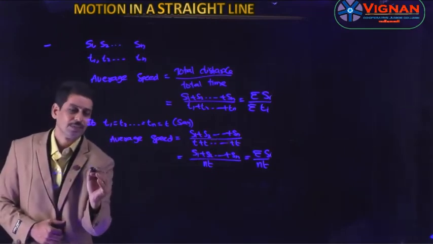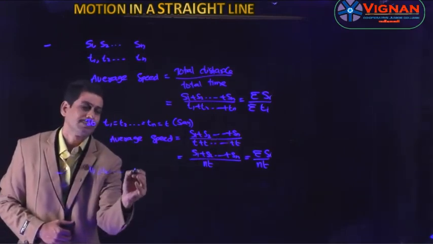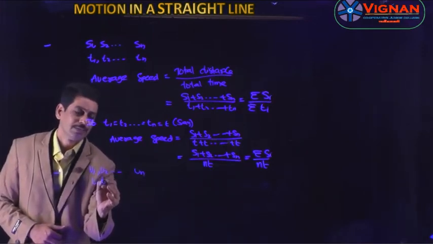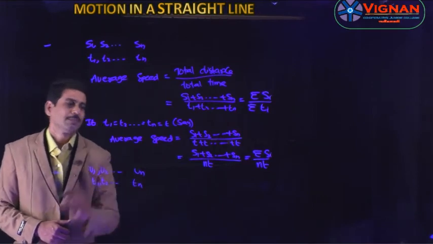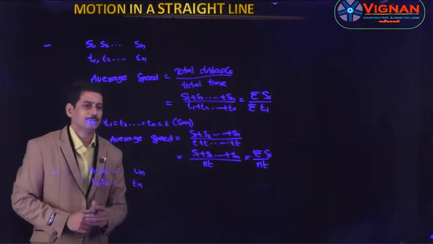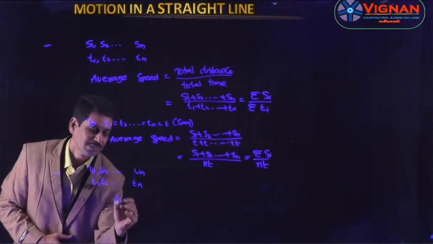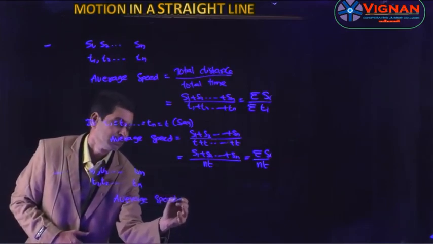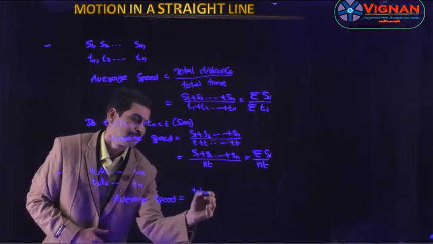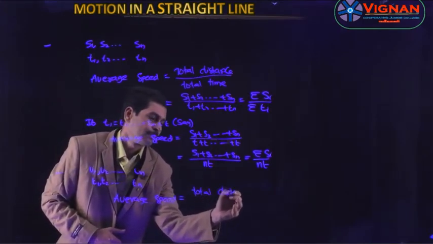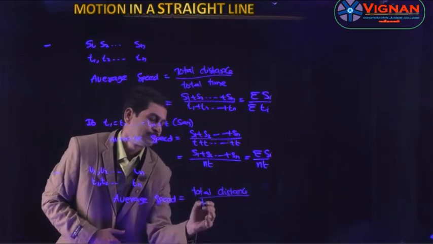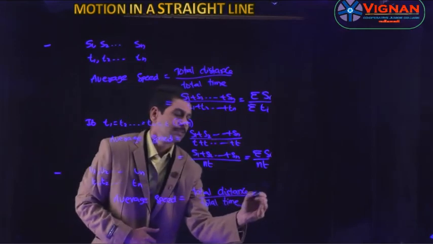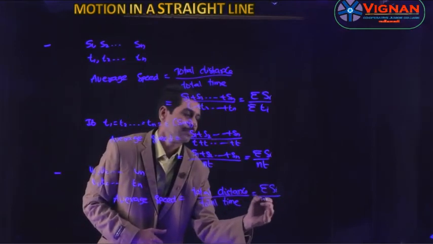And if v1, v2, etc. vn are the velocities traveled in the time intervals t1, t2, etc. tn, then what is the average speed or average velocity? So the average speed is equal to the total distance by total time. So this is nothing but sigma si by sigma ti.